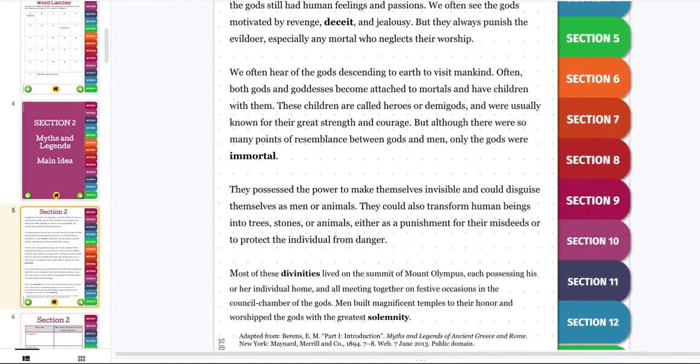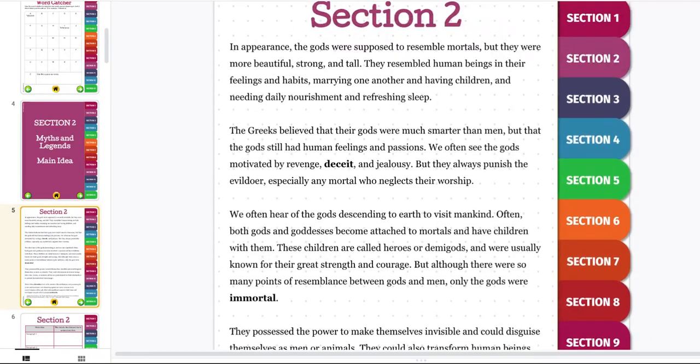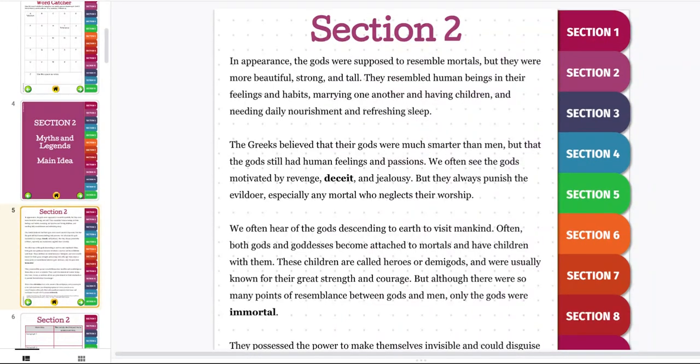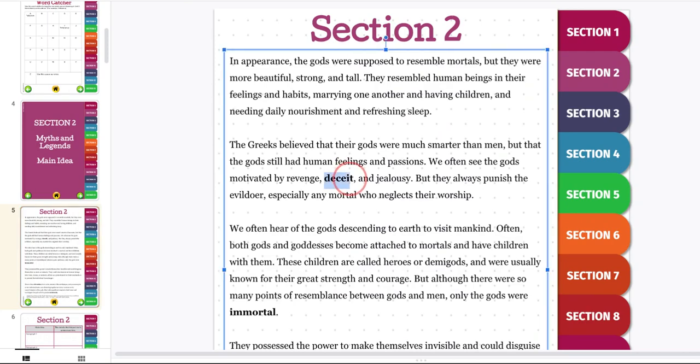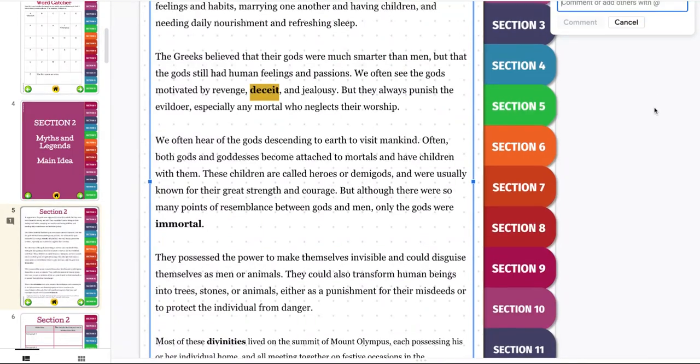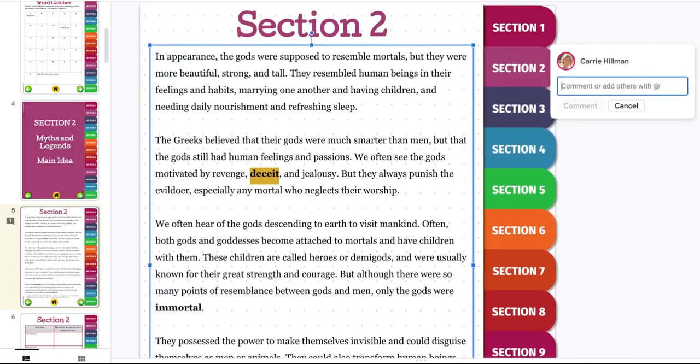So we're going to try to figure out what some of these words mean. I'm going to come back to the top here, and I'm going to just make comments as we go. The first word we see here is deceit. I'm going to add a comment so we can remember what this means. When I read the words around it, I can tell that it's something that's not good. So we often see the gods motivated by revenge, deceit, and jealousy.